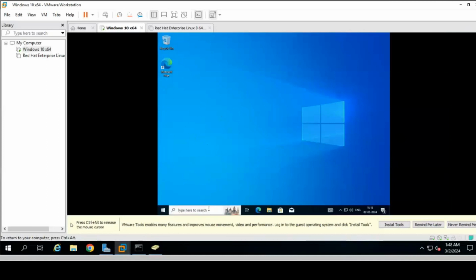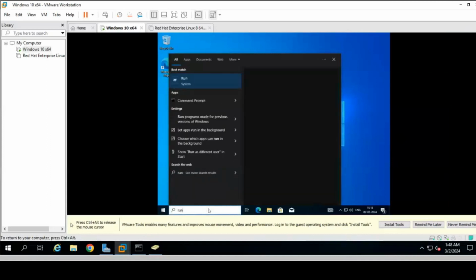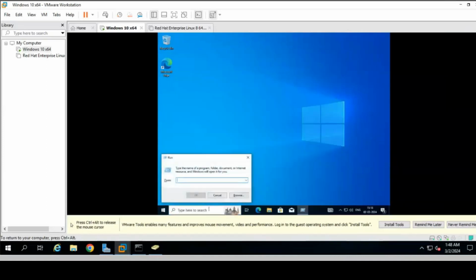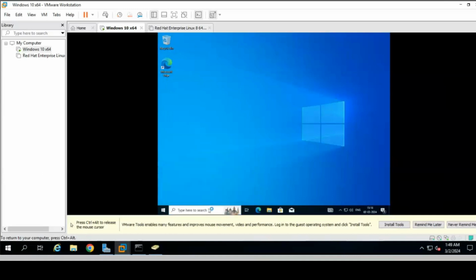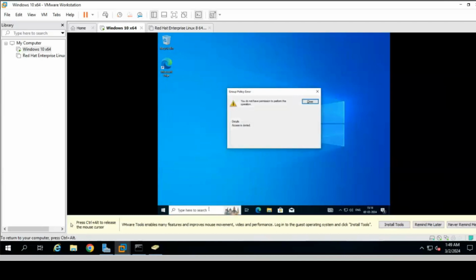Now you can't do anything. You can't run any administrative command here. If you try to run any administrative command, suppose I try to run gpedit.msc and then press enter for Group Policy, it shows access is denied. I can't do anything.